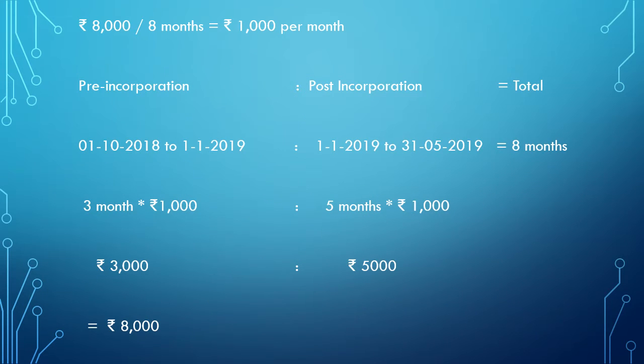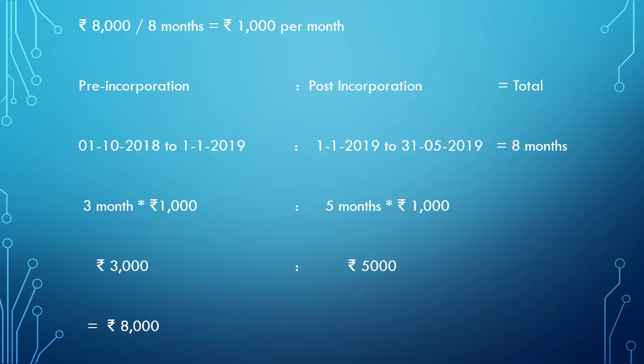Hence, if we calculate it per month, rupees 8,000 upon 8 months is equal to rupees 1,000 per month. So again, pre-incorporation and post-incorporation. The pre-incorporation period is from 1st October to 31st December, that is 3 months, and the post-incorporation period is from 1st January to 31st May, up to which date the interest is paid. It is total 8 months.